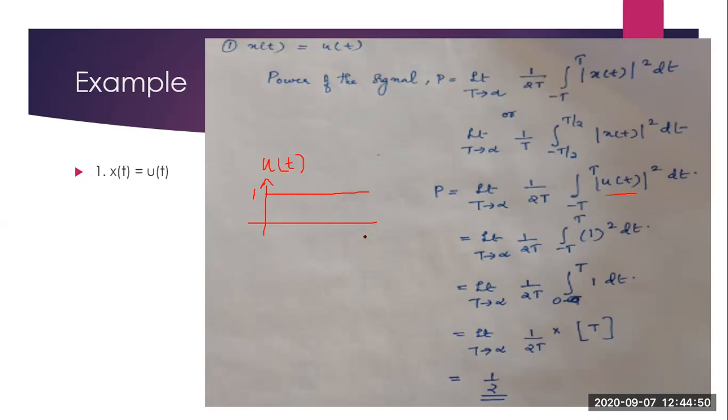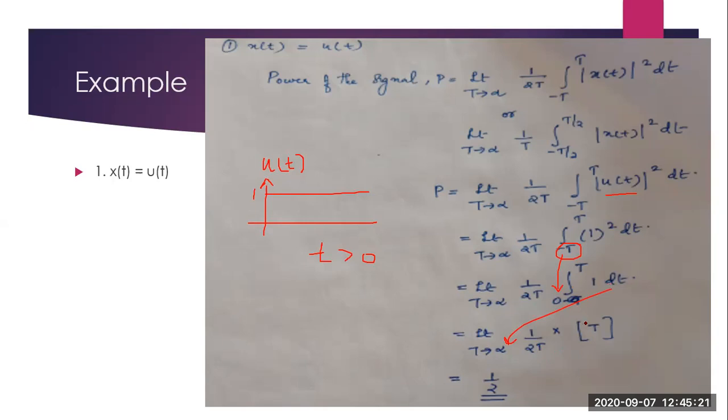Now this is a signal that exists for t greater than 0 only. For t less than 0, the value is equal to 0. So you need not write from minus t to t. Instead, you can write 0 to t. So limit t tends to infinity 1 by 2t integral 0 to t 1 dt. So what will be the integration value? The integration value will be equal to limit t tends to infinity 1 by 2t into, integral of 1 is t.